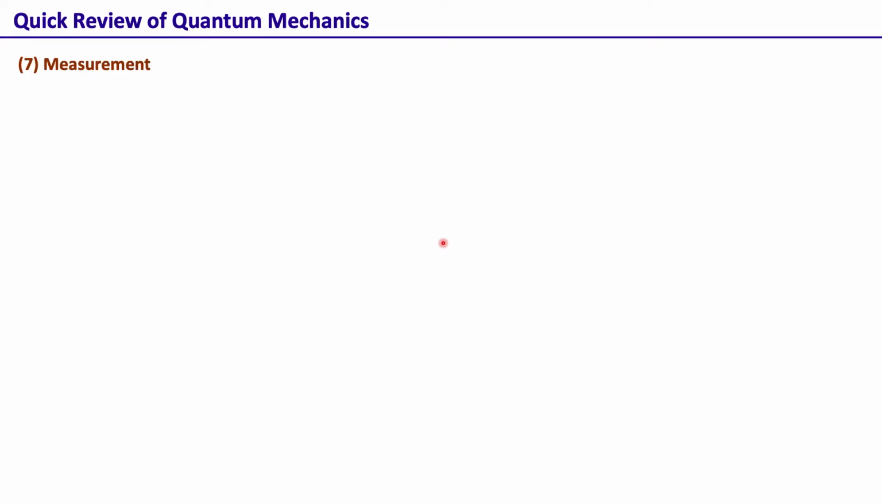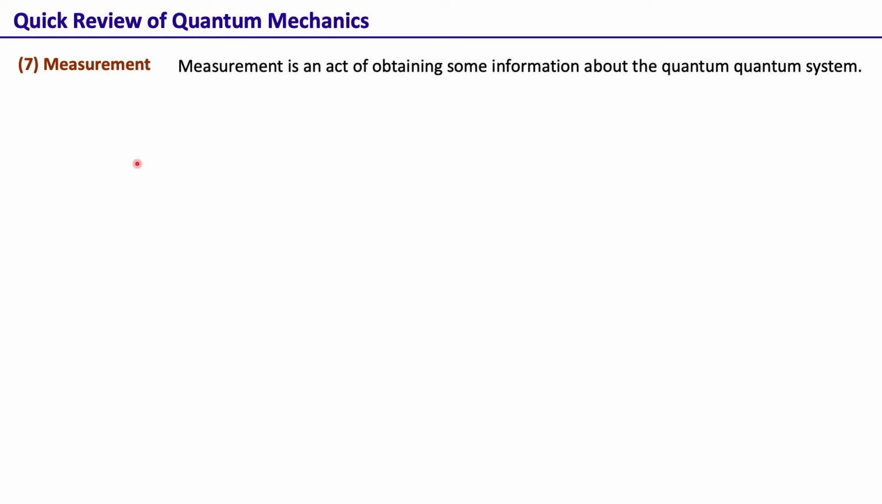Okay, so next is the concept of measurement. This is quite an involved concept within quantum mechanics, and maybe we'll do a separate lecture on what measurement is in quantum mechanics. But for now, measurement is just an act of obtaining some information about the quantum system.